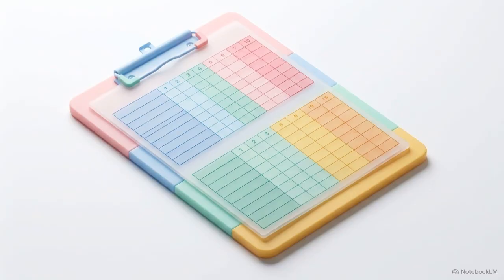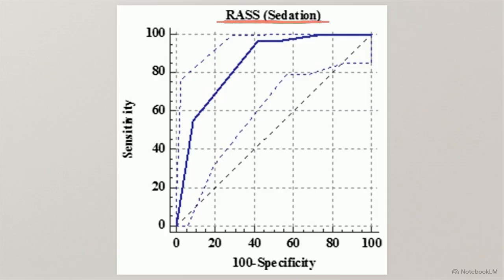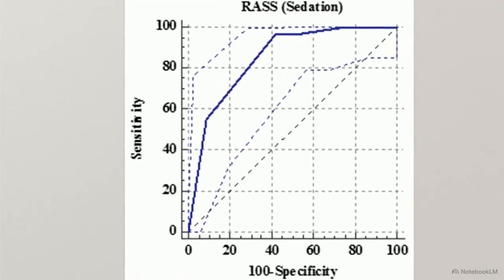Clinicians quantify this invisible, fluctuating neuroderangement using standardized tools like the Richmond Agitation Sedation Scale, or RASS, and the 4AT score. This graph displays the ROC curve for the RASS sedation score. By mapping sensitivity against specificity, toxicologists use this data to predict the exact threshold where a patient's airway reflexes will fail, making endotracheal intubation mandatory.